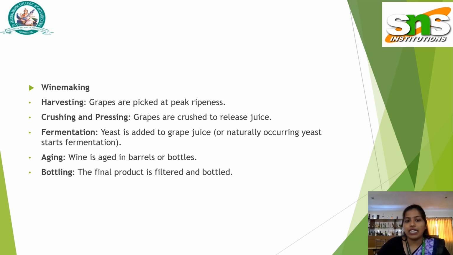Grapes are picked at the peak of ripeness. Crushing: grapes are crushed to release juice. Fermentation: yeast is added to the grape juice, or natural yeast starts the fermentation. The wine is aged in barrels and bottled. Bottling: finally, the product is filtered and bottled.